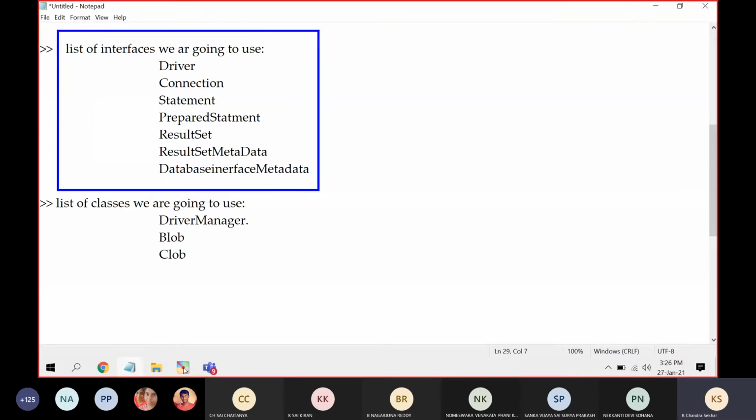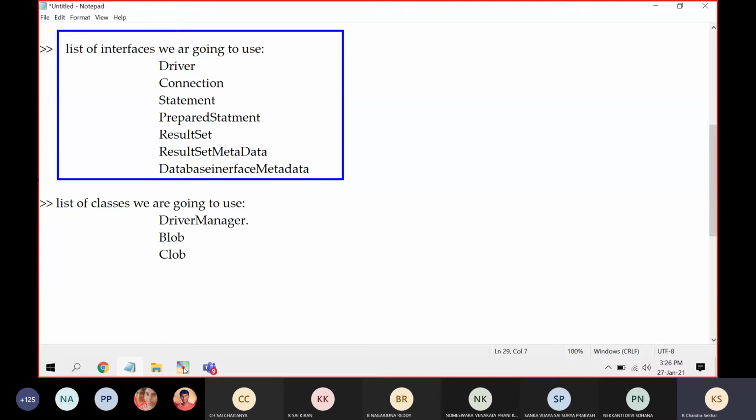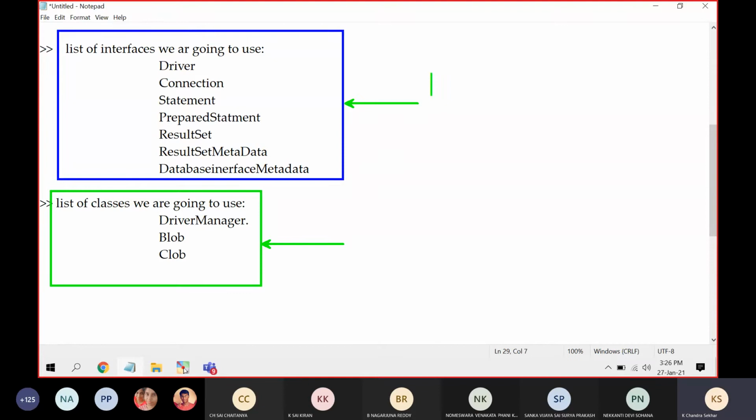These are the list of interfaces, and these are the list of classes. Driver is one interface. Connection is one interface. Statement, PreparedStatement, ResultSetMetaData, DatabaseMetaData. These are the list of interface names.